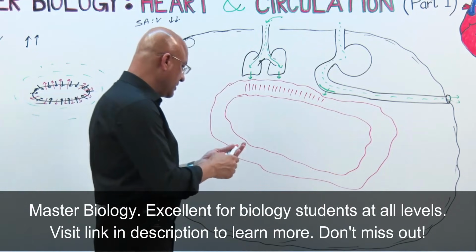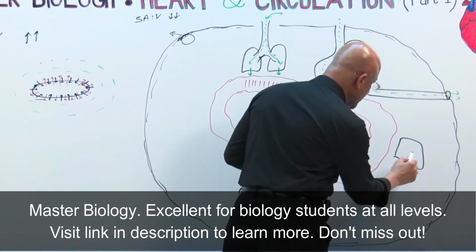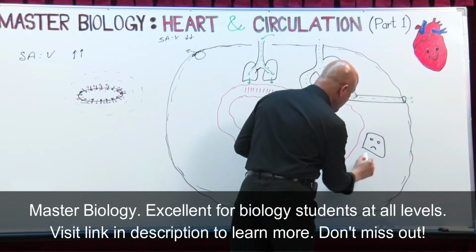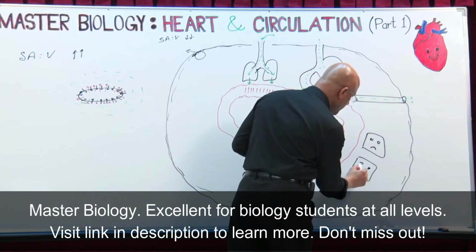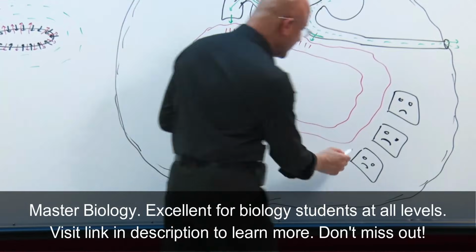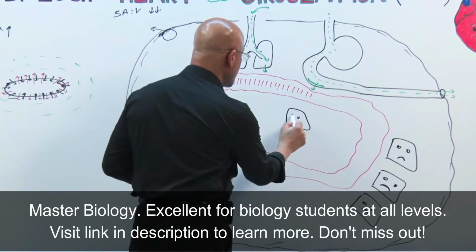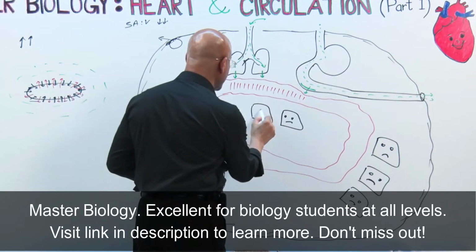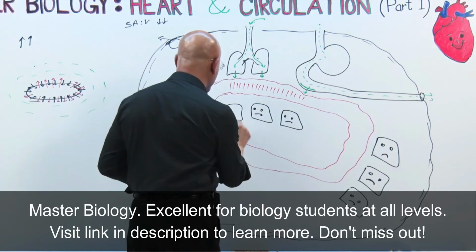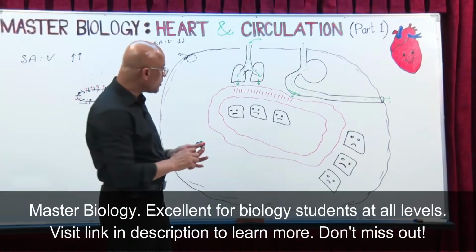For example, there are cells here. This is a cell which needs nutrients. It is waiting for the nutrients, right? It is waiting for oxygen. These are deep, right? They might be here. Very sad, they are waiting for oxygen, they are waiting for glucose, they are waiting for amino acids and many other things.